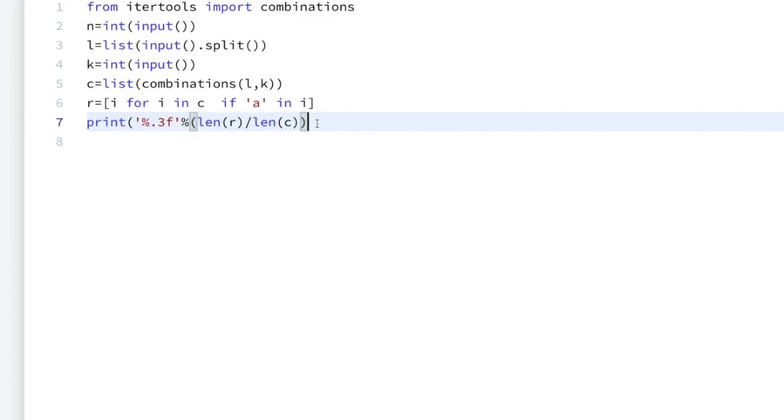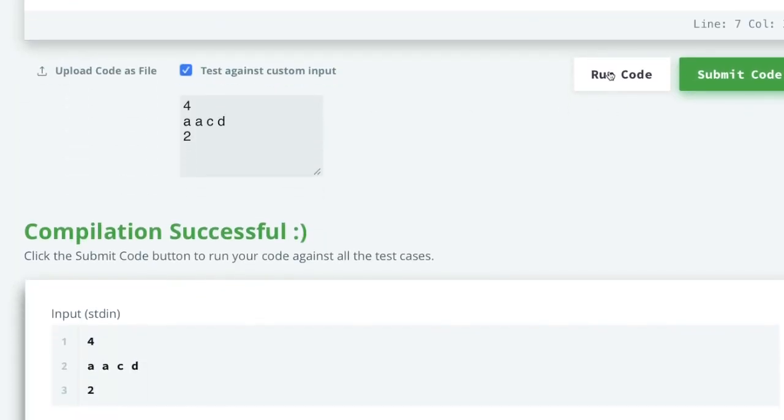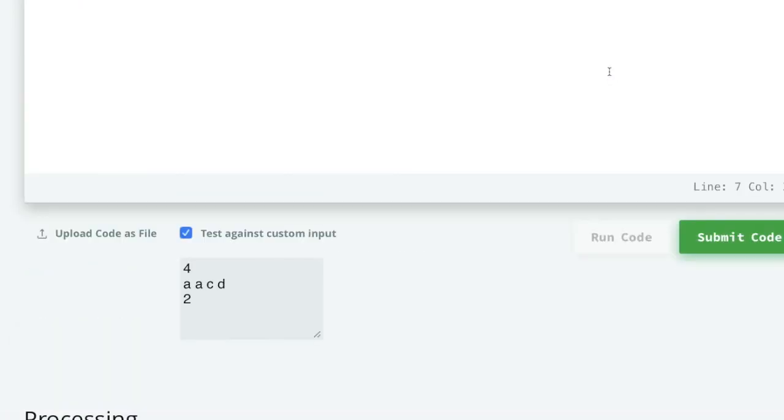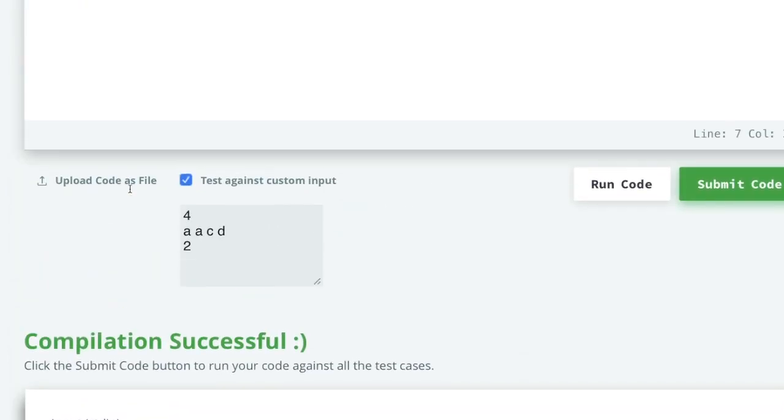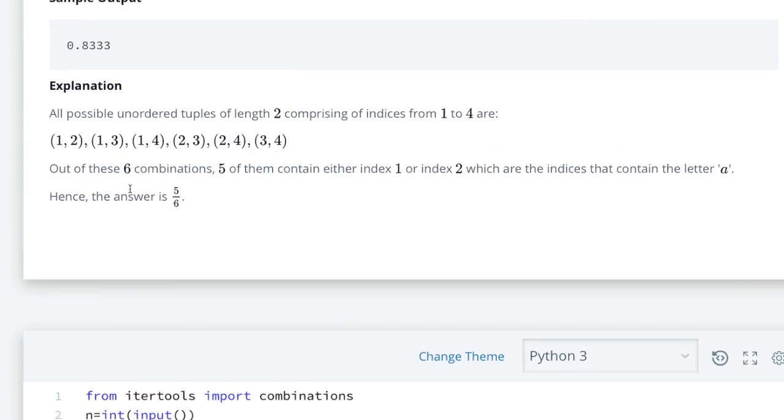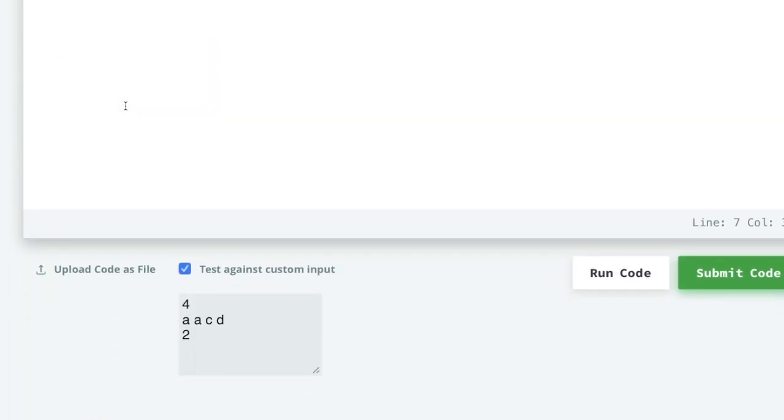Let us execute this one and see. Okay, we are getting up to 3 decimal places, 0.833. We are getting the correct answer.